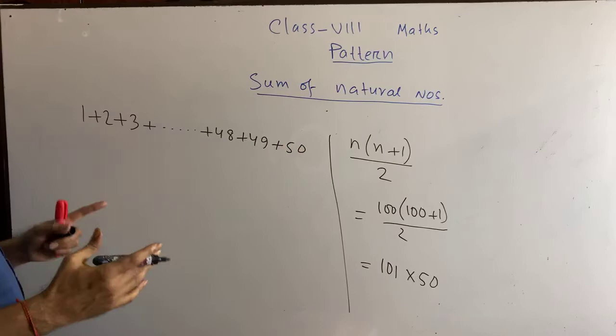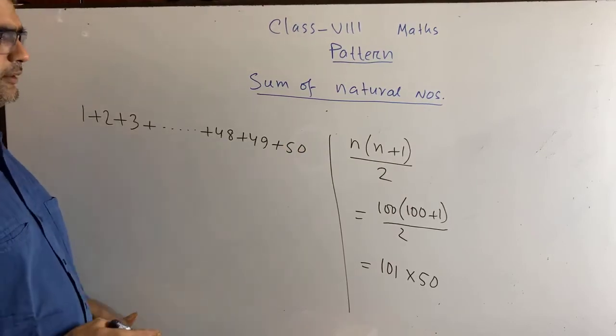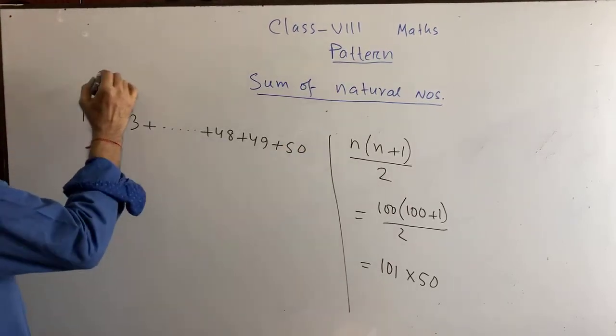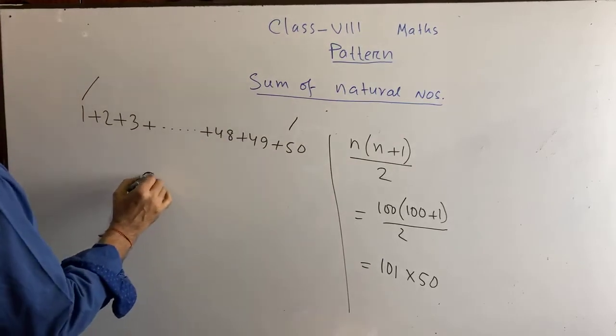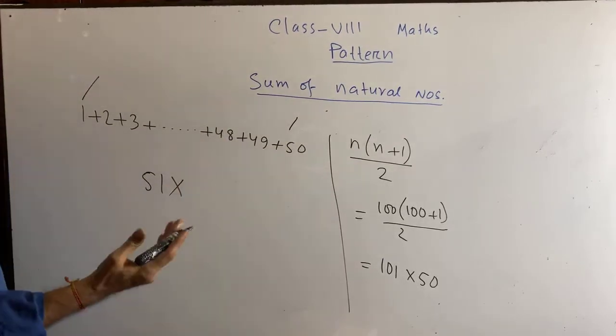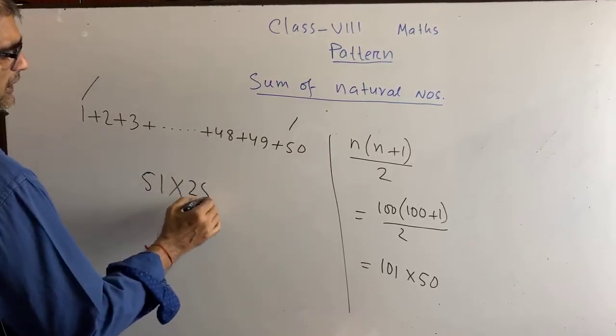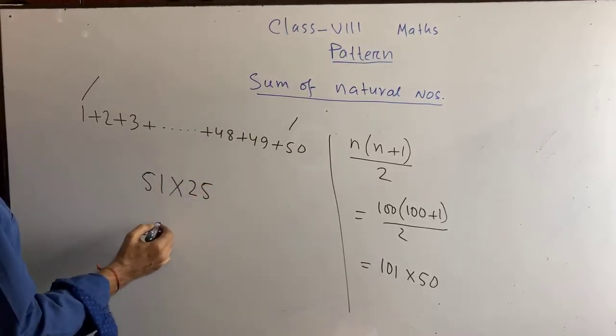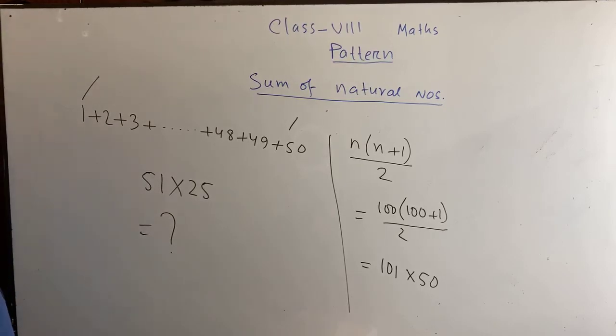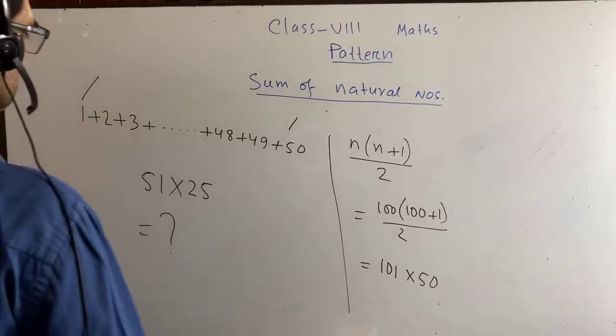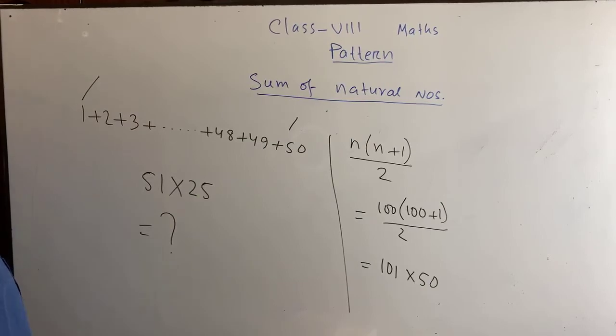I think you can do it within a second, because always we will get 51, right? So how many pairs will we get? We will get 25 pairs. So we are done. It is our answer. So long time back, Gauss found it at the age of 9 to 10 years old.